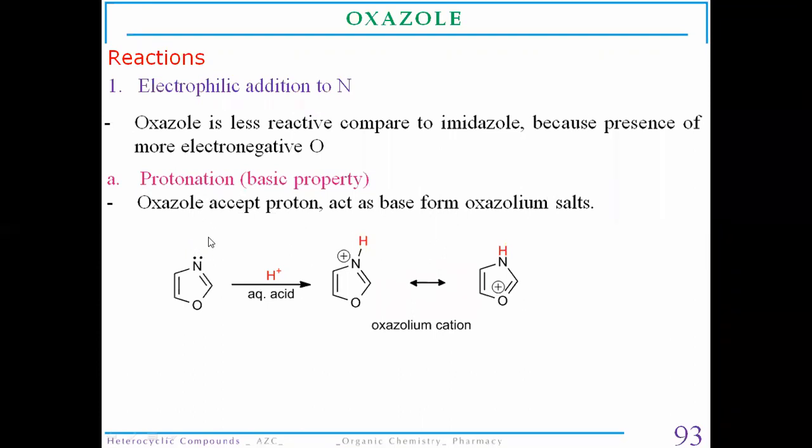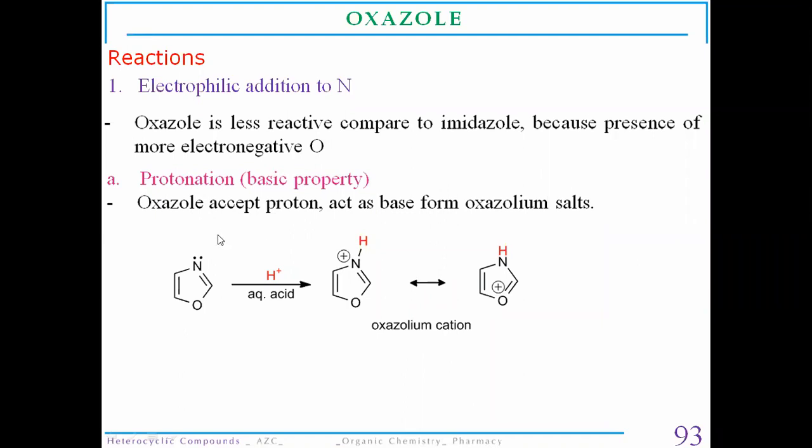As we all know, oxazole has one oxygen which behaves as a furan type of oxygen, and the nitrogen behaves as a pyridine type of nitrogen. That means oxazole shows basicity behavior.